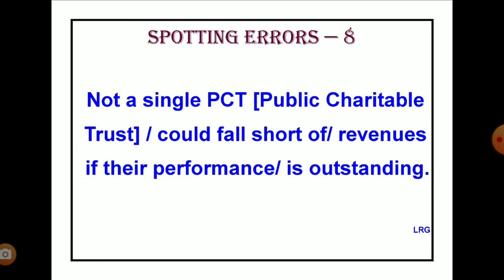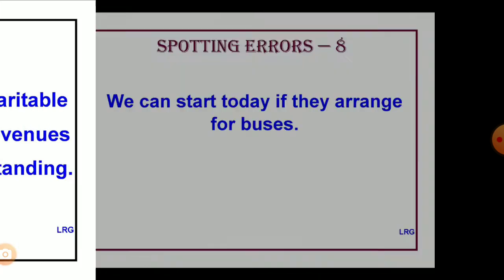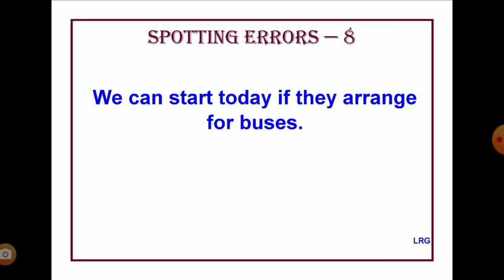I think it is time to take some exercise in the use of this second type of conditional sentence. So what we have here is the first type of conditional sentence. You are expected to change it into the second type. Very simple. Change all the present tense forms of the verbs into the past tense forms. We can start today if they arrange for buses. How do you change it into the second type? We could start today if they arrange for buses.